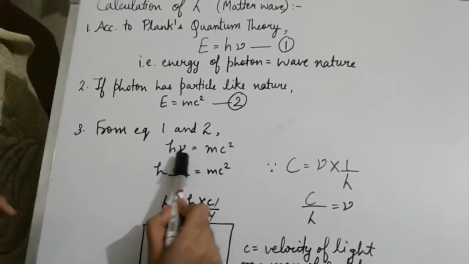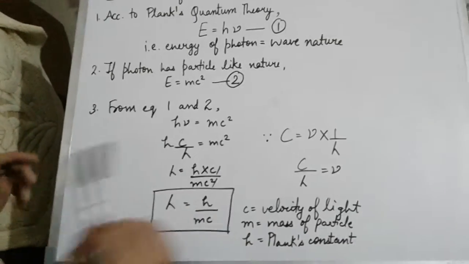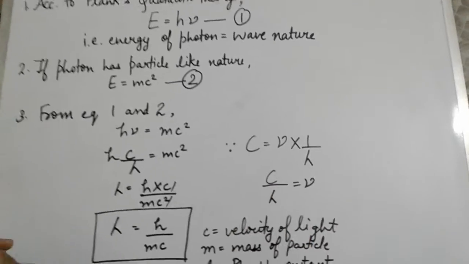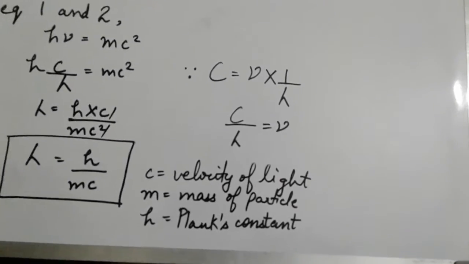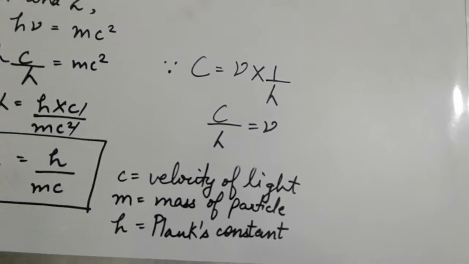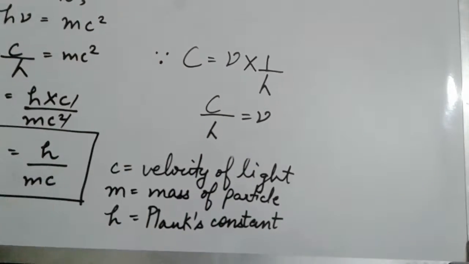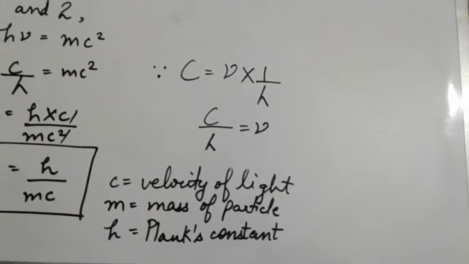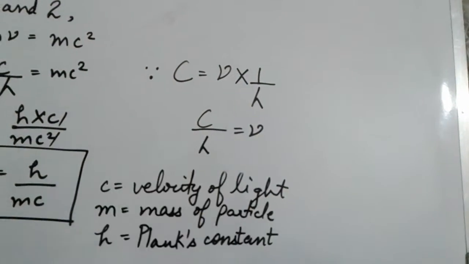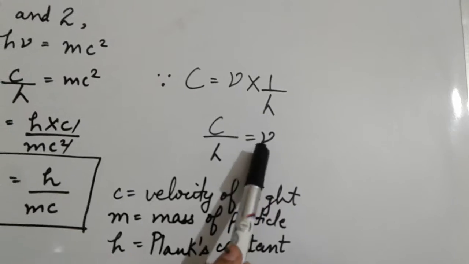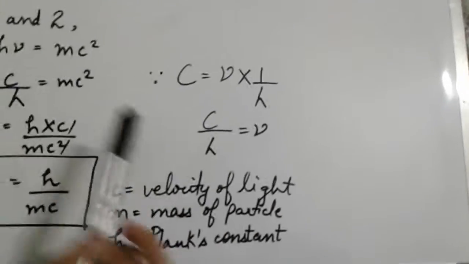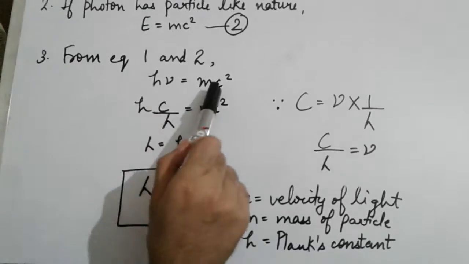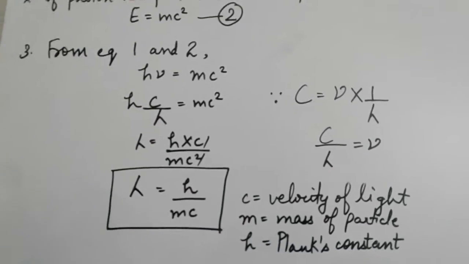So this nu, how will we write the formula for nu? We know that the speed of light, the velocity of light, is equal to nu into lambda. That is, we have read the relation between velocity, frequency and wavelength, and that relation would be further used. From this, nu is equal to c upon lambda. We will put the value of nu into the result from equations 1 and 2.